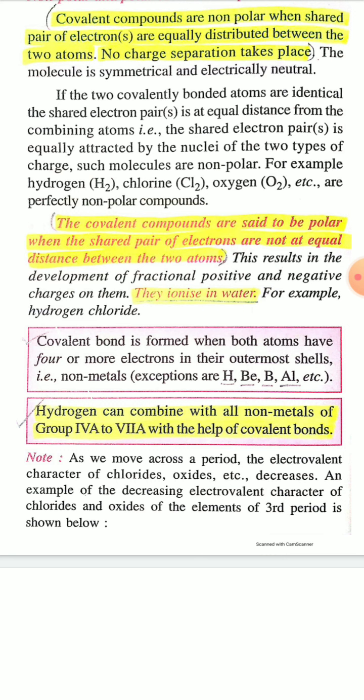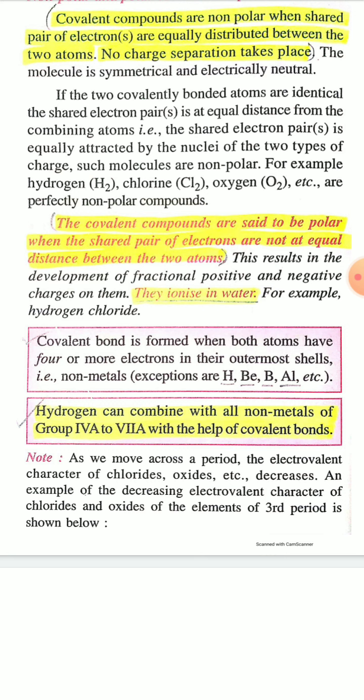That's why oxygen attracts the shared pair of electrons towards itself. So there will be a charge separation between the hydrogen atom and oxygen atom in water. So water is a polar covalent compound.